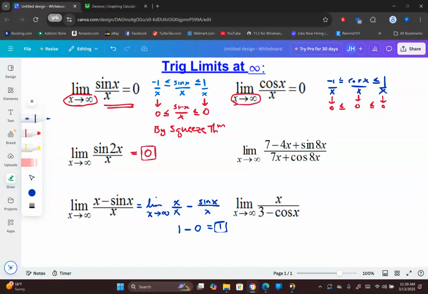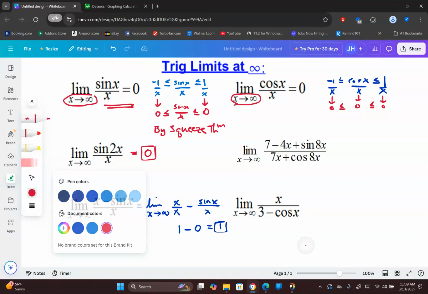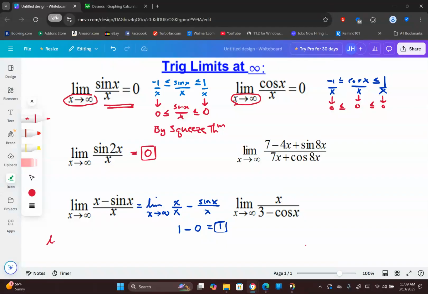Here's another way to think about it. Take everything in this limit and let's just divide by x. So x divided by x minus sine of x divided by x, and on the bottom, x divided by x. This would reduce to 1 minus the limit of sine of x over x, which is 0, all over 1. And I still end up with the same answer. Now, I wanted to show you the idea of dividing by x because that does a lot for getting rid of some of the polynomial parts of these problems.